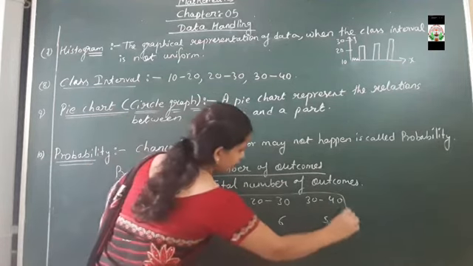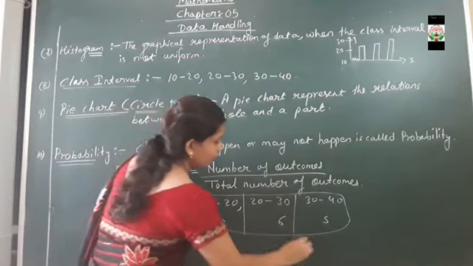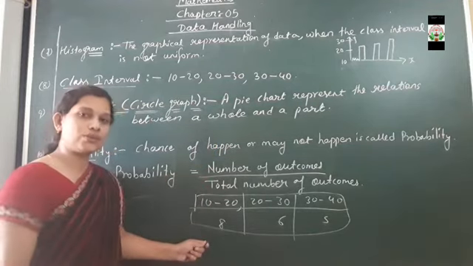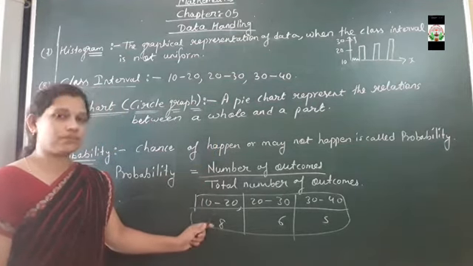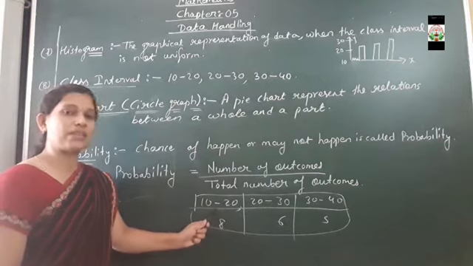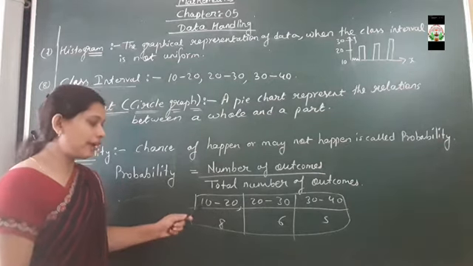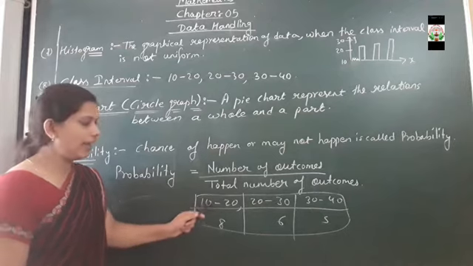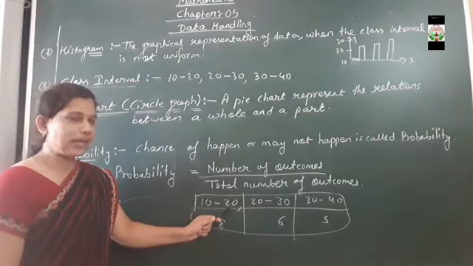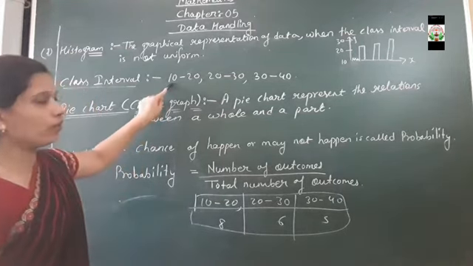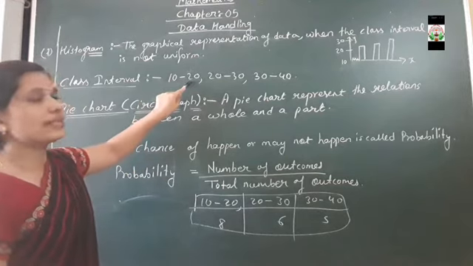Like this, if the data is given in a box for solving the question, such type of intervals is said to be a class interval, where 10 is known as the lower class limit and 20 is known as the upper class limit. Then 20 is the lower class and 30 is the upper class.